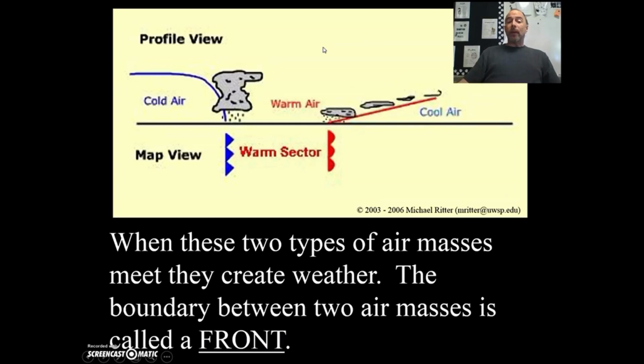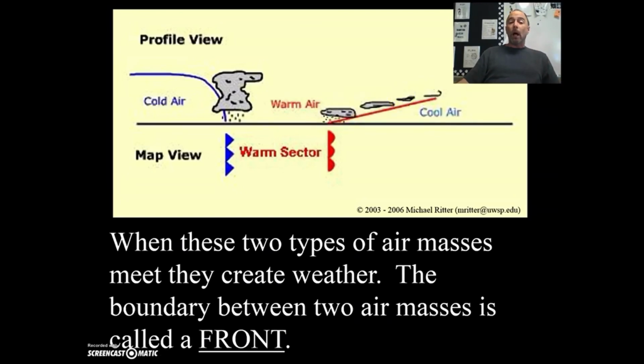When these two types of air masses meet, they create weather. The boundary between two air masses is called a front. So if you're looking at this map here, you've got cold air here, you've got warm air here, and right around this boundary, you have a thunderstorm. But over here, on the other side, we have another cold air mass and a warm air mass, and this is just creating some nice rain.